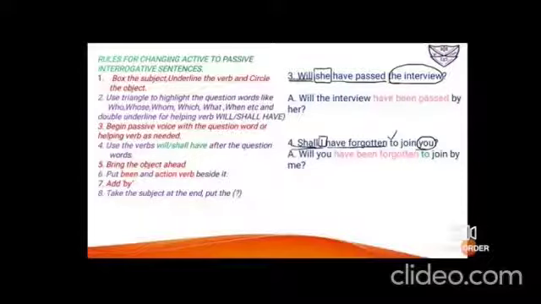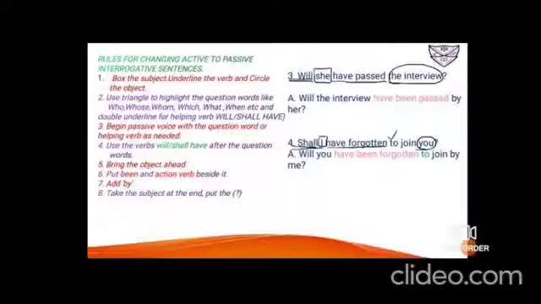Now it was she, so they have used will. Now it will be interview, again third person, so I will also be using will. So it is will, bring the object ahead, the interview, have, the word with will have. Then the additional word be and been, drag the subject till the end, past participle. By, and then she will become her over here. So it sounds, will the interview have been passed by her?